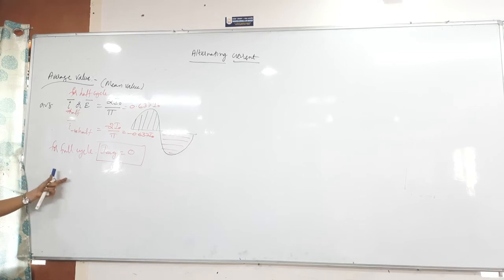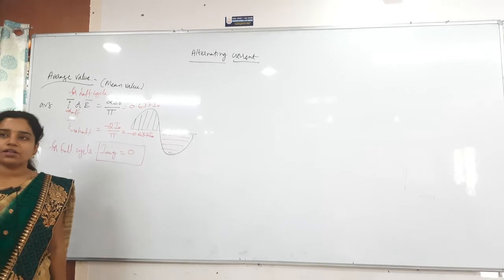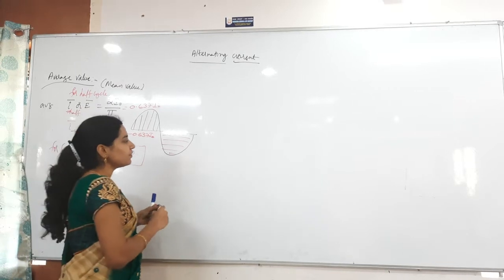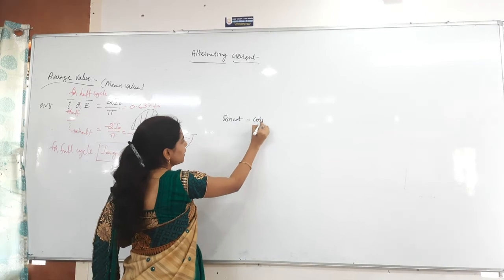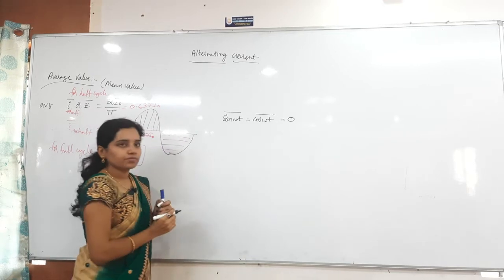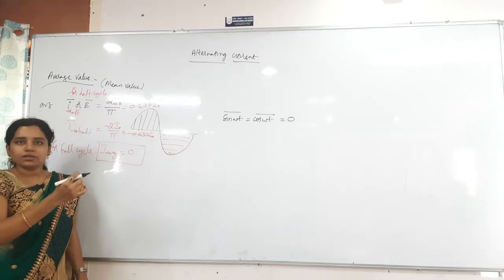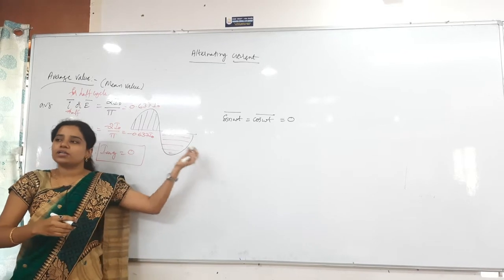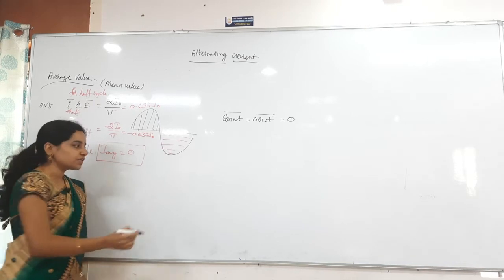This is about the average value of current, and then the average value of sine function and cos function, I will tell you. Those are very important for the problems. If I take sine omega t or cos omega t, the average value becomes 0. Why? Positive half is 2 I naught by pi, negative half cycle is minus 2 I naught by pi. For full cycle it will become 0.